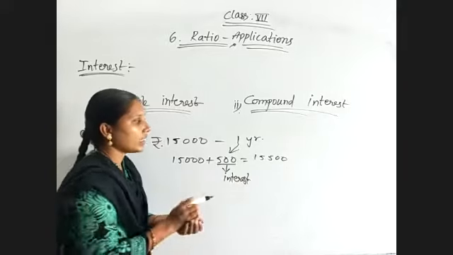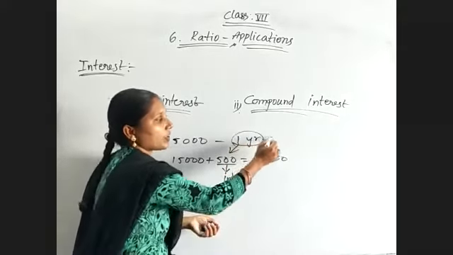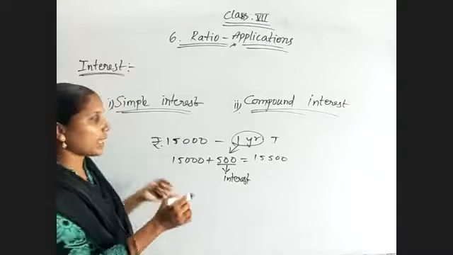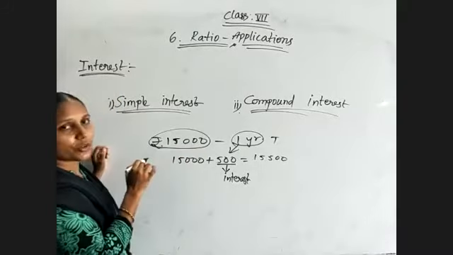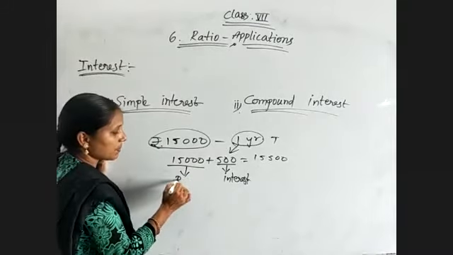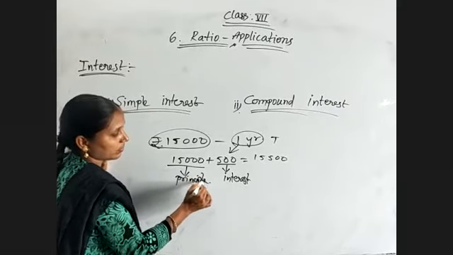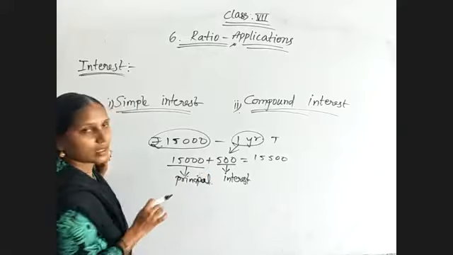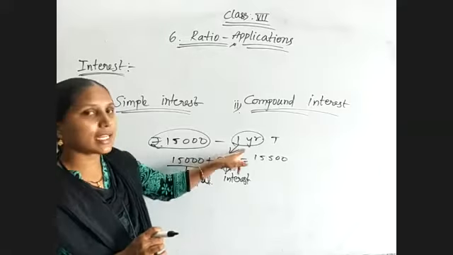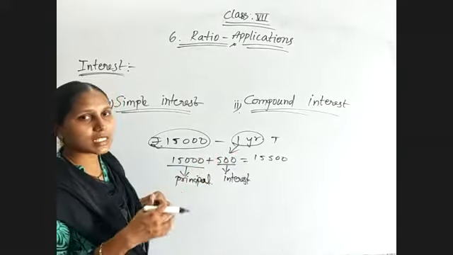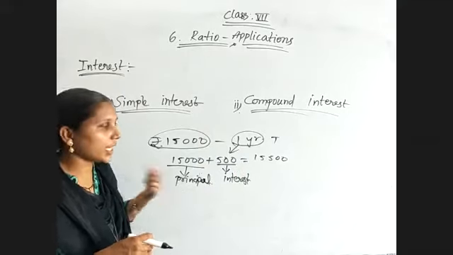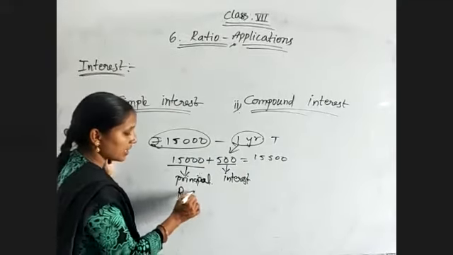Okay, and for how much time you are giving, that is represented as time, and whatever actual amount you borrowed, that amount is known as principal. Okay, principal, interest, and time. And the rate at which you are taking that interest is the rate of interest, that is percentage.